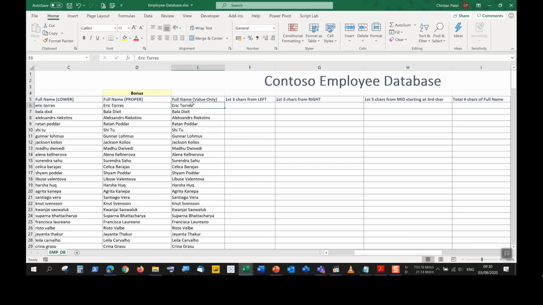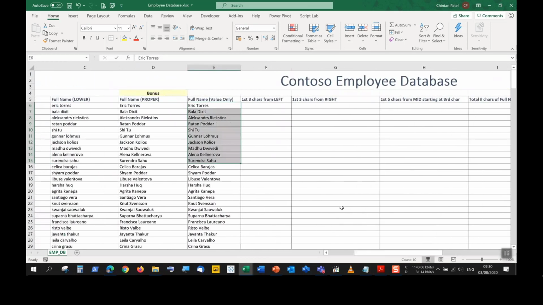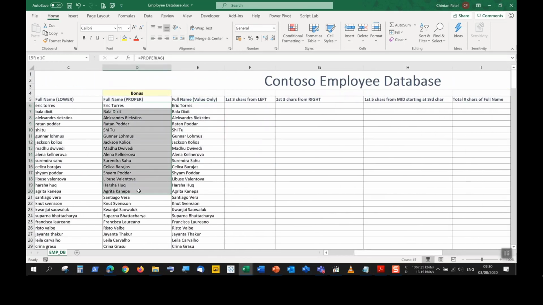We only want to use the answers because some of the calculations that we need to do afterwards are not going to work if we had the function showing. We need to have the value showing up only. So let's try the first example, the left function. Left means you want to count something from the left-hand side of a text string. Left would be starting at the letter E for Eric. So it's asking us here for the first 3 chars.